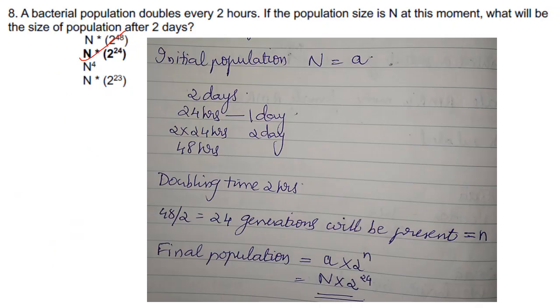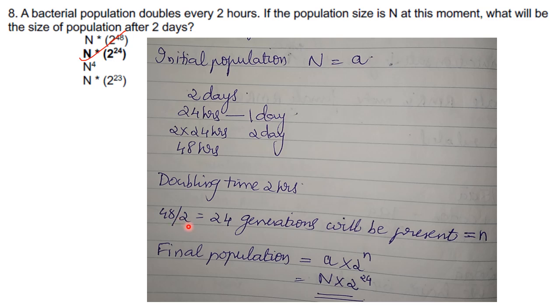Then next one. A bacterial population doubles every 2 hours. If the population size is N at this moment, what will be the size of the population after 2 days? So the initial population is N, which I have taken as A. Then they have asked 2 days. Here the time is in 2 hours, so convert days into hours, that is 48 hours. The doubling time is 2 hours as per the given question.